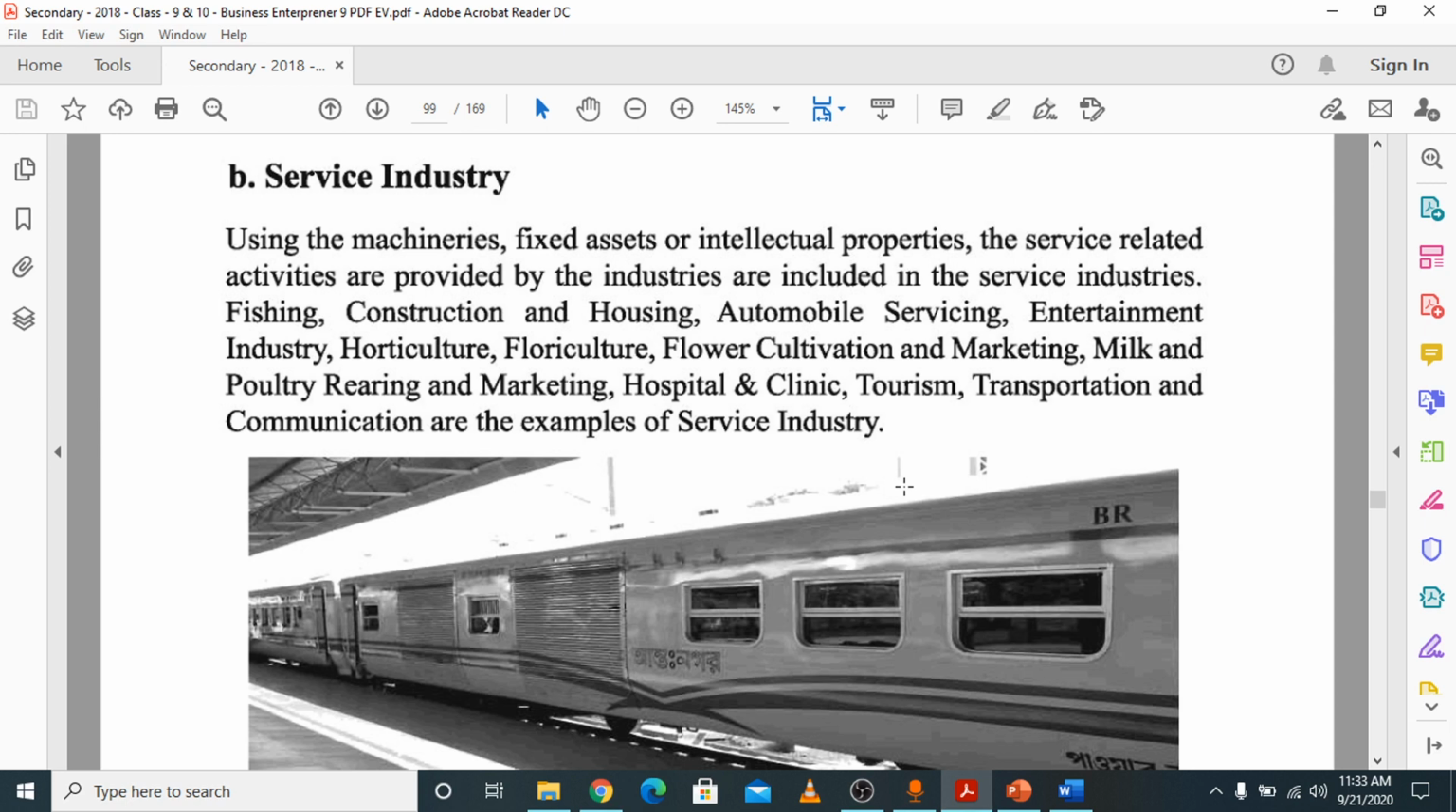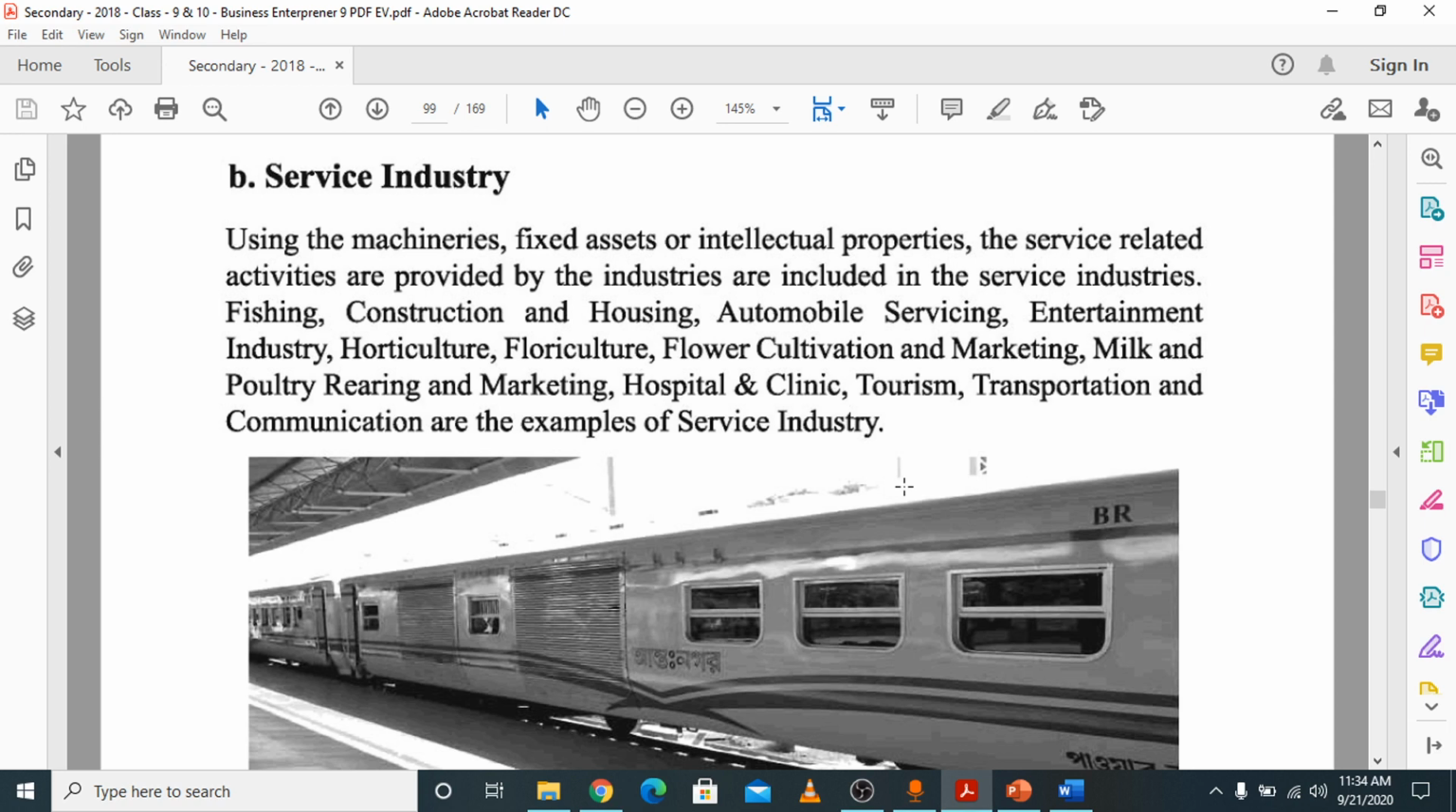That means fishing, construction and housing, automobile servicing, entertainment industry, horticulture, floriculture, flower cultivation and marketing, milk and poultry rearing and marketing, hospital and clinic, tourism, transportation, communication. Those are the service industry. You are also using fixed assets, machineries or intellectual properties to deliver the service to the consumers. So that is called service industry.